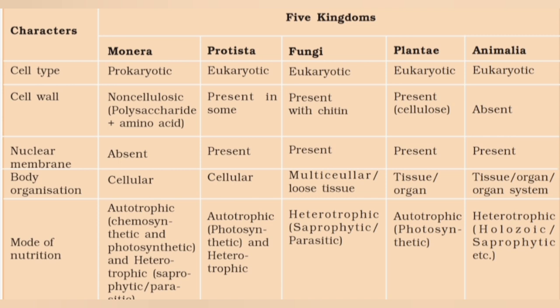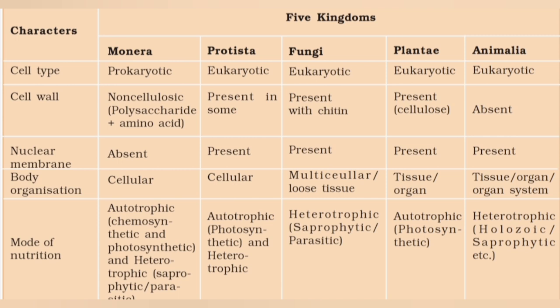But even though the first two are cell wall may or may not be present, even if cell wall is present, it's not made up of cellulose like plants. It's made up of polysaccharides and some amino acids. When it comes to fungi, the cell wall is present and it is made up of a polysaccharide called chitin. When it comes to plantae, the cell wall is made up of cellulose, hemicellulose, and pectin. And animals, it is absolutely absent.